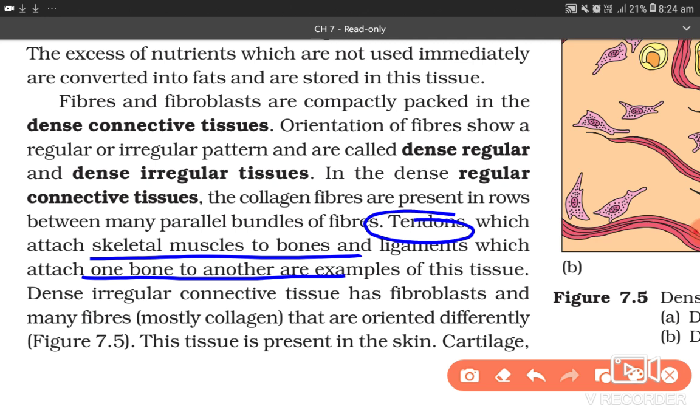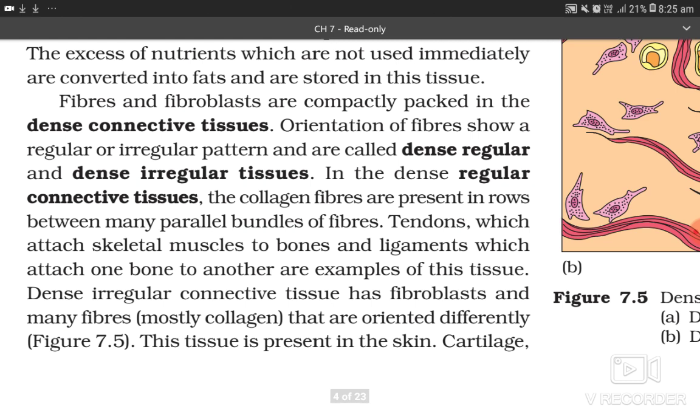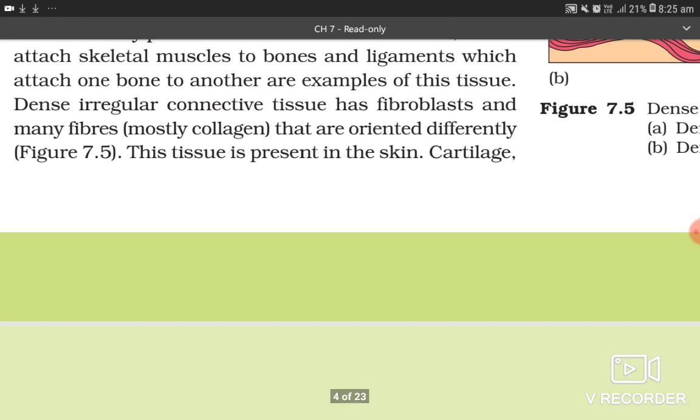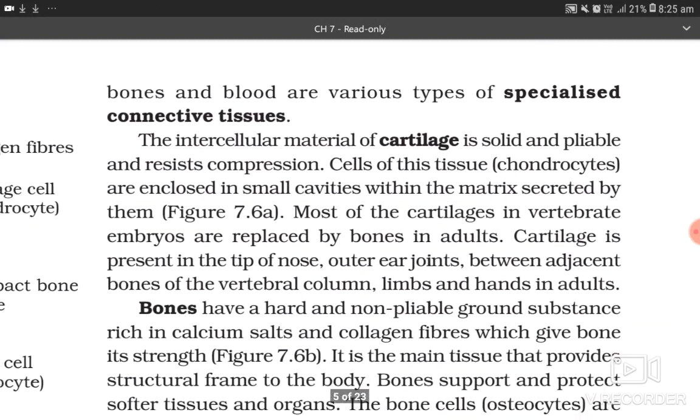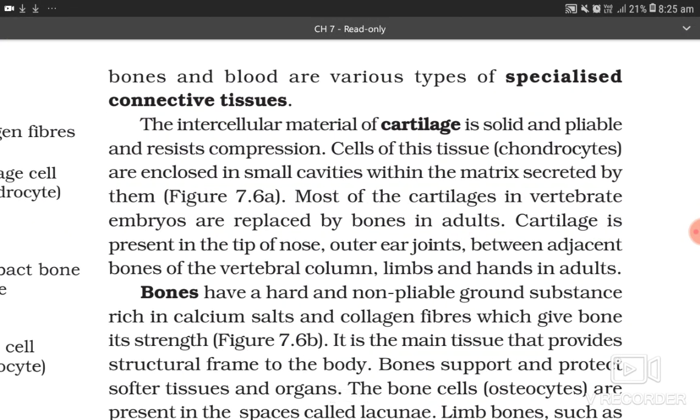Dense irregular connective tissue has fibroblasts and many fibers, mostly collagen, that are oriented differently. This tissue is present in the skin. Cartilage, bones, and blood are various types of specialized connective tissue.